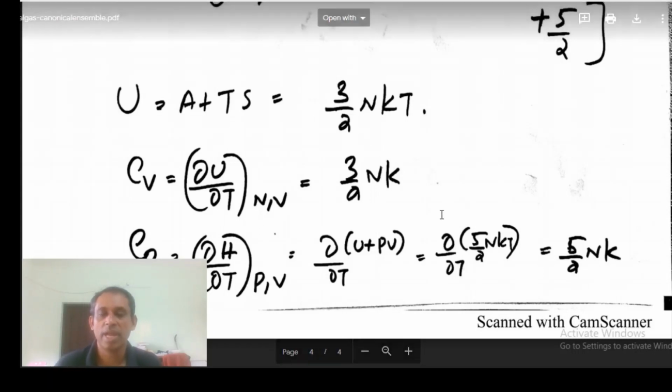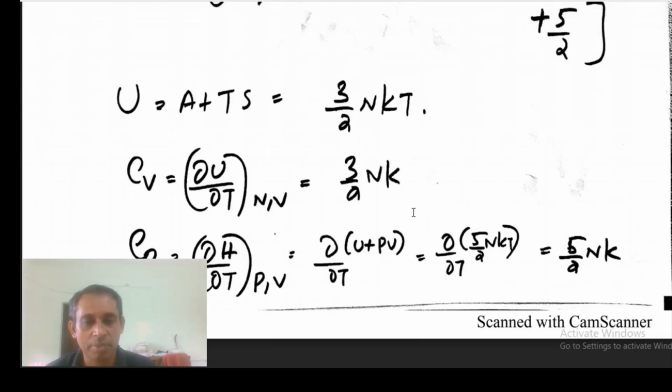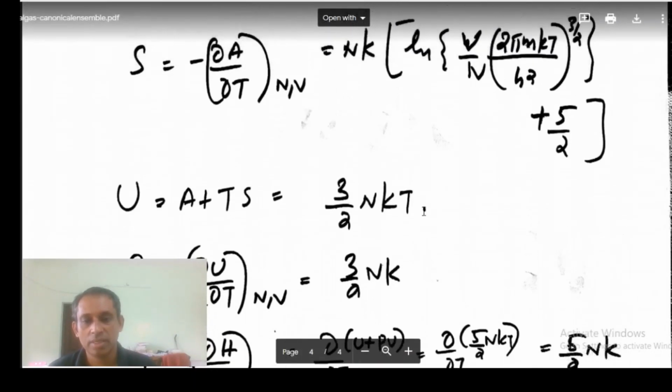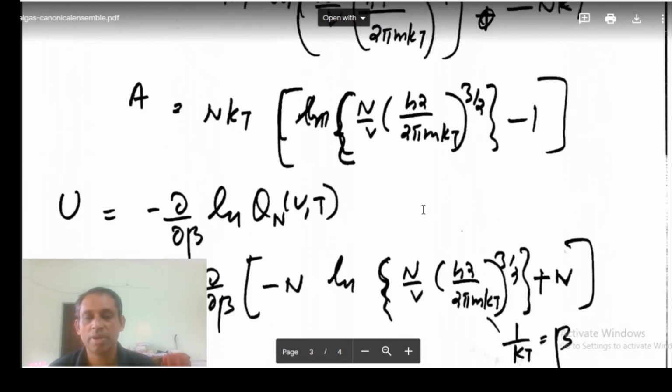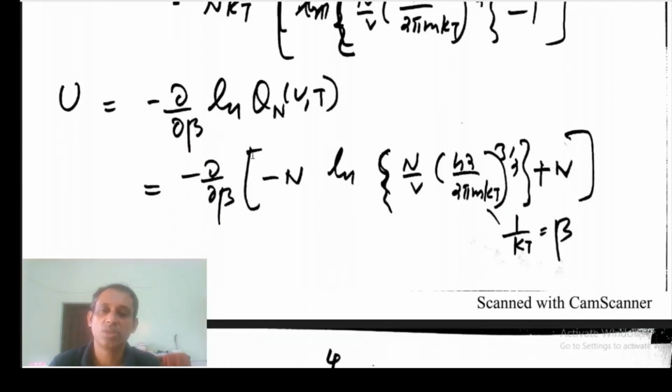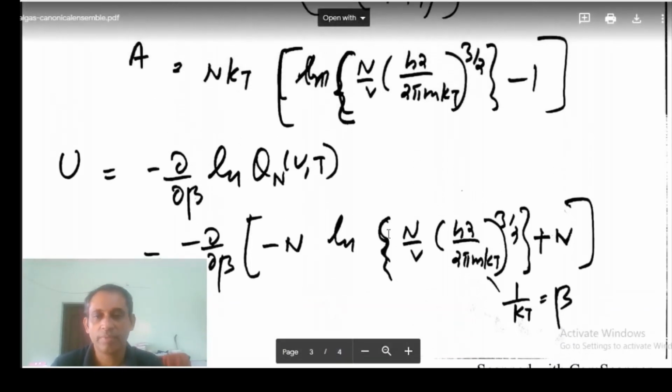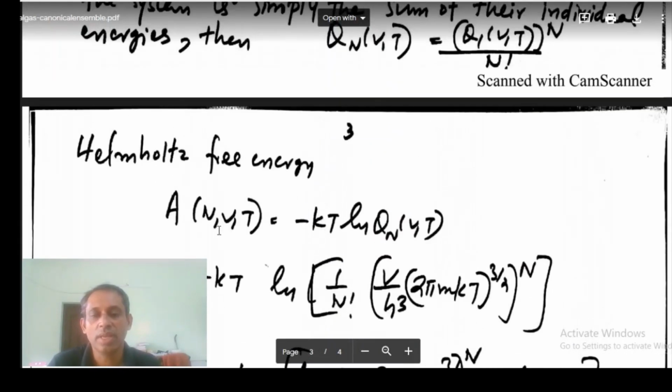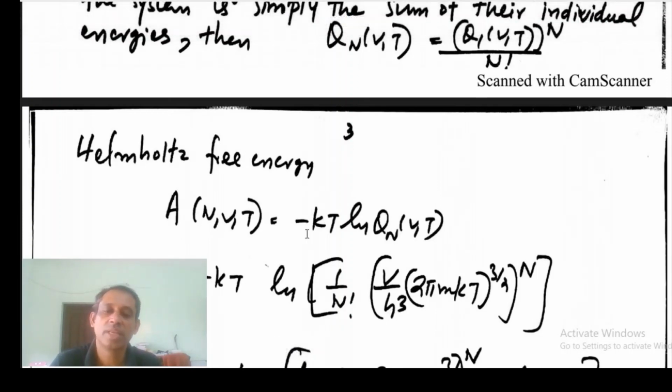So we have determined all the thermodynamic properties. The U can also be determined directly from the partition function. Instead of using the Helmholtz free energy, we can directly calculate it from the partition function. That is minus dou by dou beta of log Q1 VT. Helmholtz free energy is minus kT log Q_N VT.